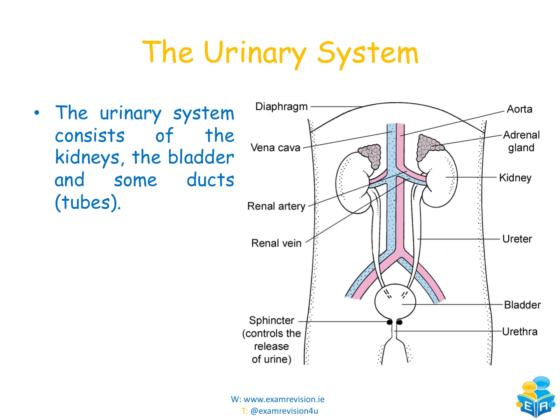Okay, for the next couple of minutes, we're going to focus in on the urinary system because this is where the kidneys are going to come up. And the kidneys are going to be the main focus for the rest of this session. So the urinary system consists of the kidneys, the bladder, and some ducts. So we can see here we have our 2 kidneys. On top of the kidneys, we have our adrenal glands, which are responsible for producing the hormone adrenaline.